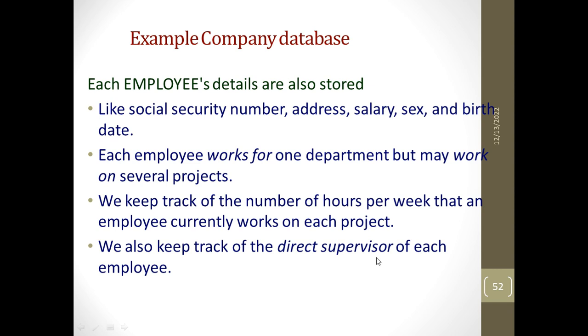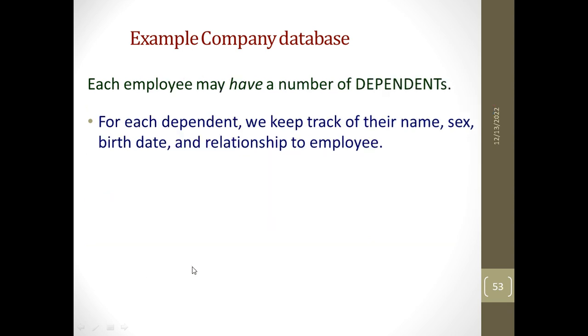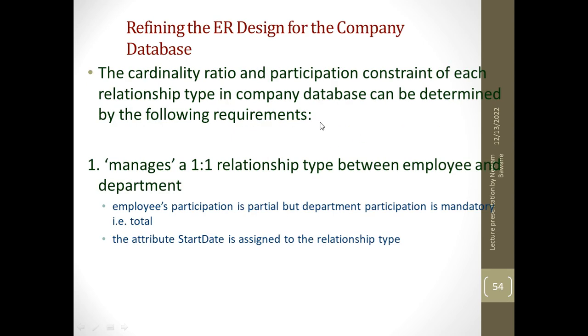We also keep track of the direct supervisor of each employee. And the employee also has some dependents. For the dependents, we keep track of their name, sex, birth date, and relationship. So let us first understand the cardinality ratio.